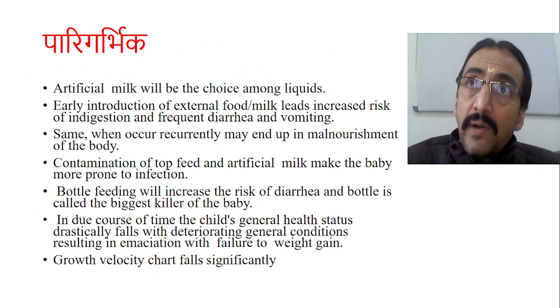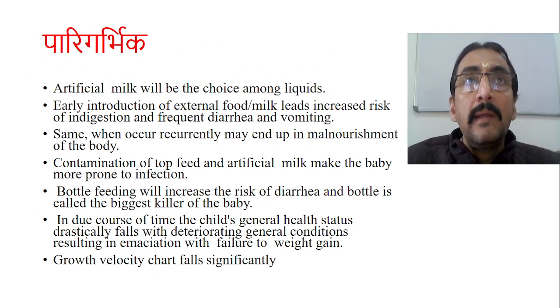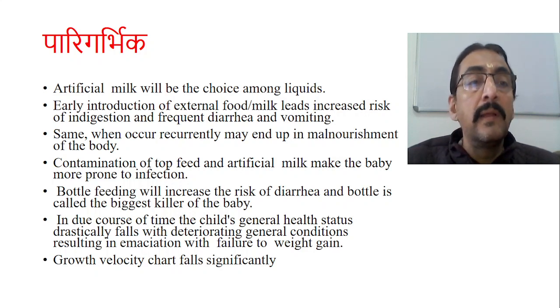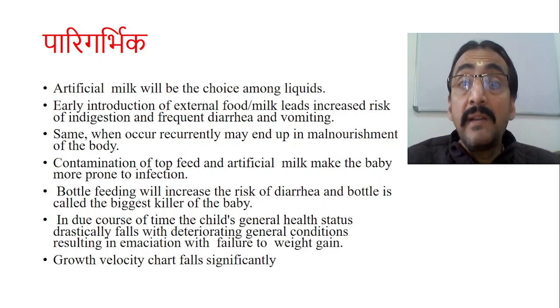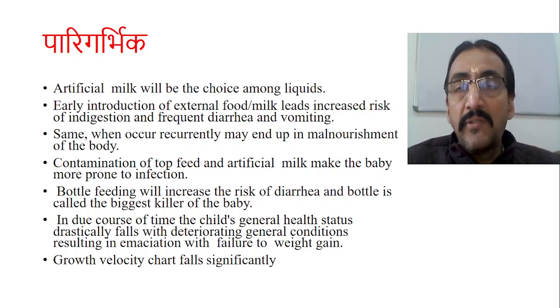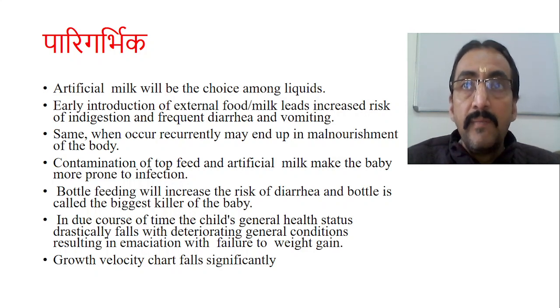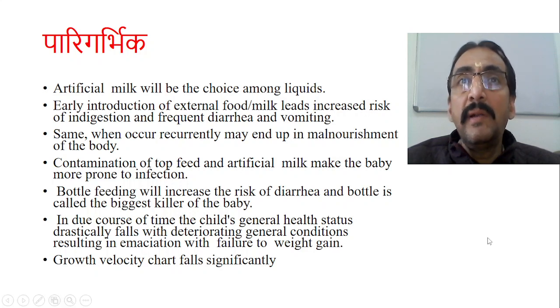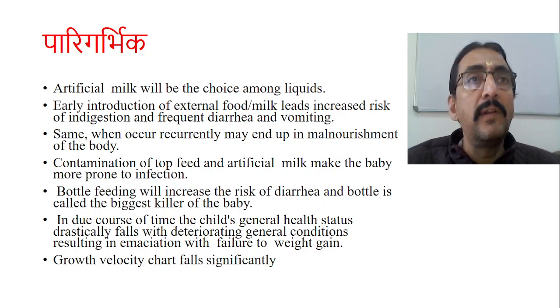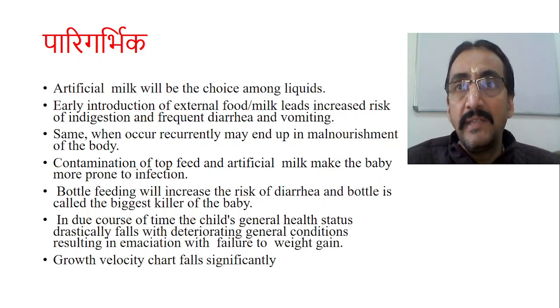So now when mother goes for artificial milk, which is most commonly the choice of animal milk, the early introduction of an external food or milk leads to increased risk of indigestion and frequent diarrhea and vomiting. This is quite common when we give the supplementary food to the baby early or in too much amount. So usually child will develop diarrhea, vomiting because it is out of digestive capacity of the baby. Baby has got limited digestive capacity. When you overfeed the baby, it is not able to digest it and metabolize it.